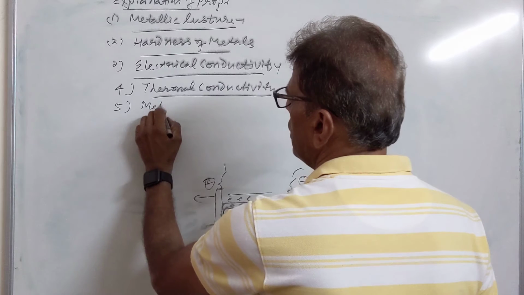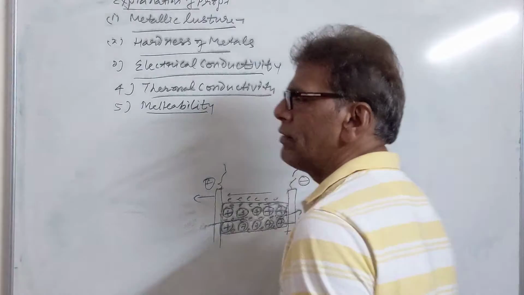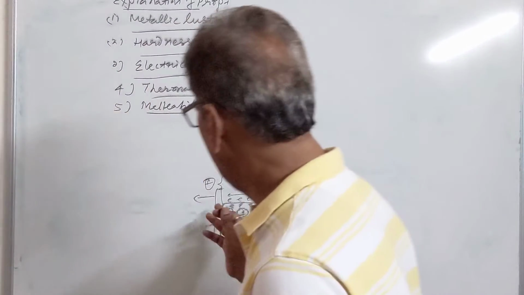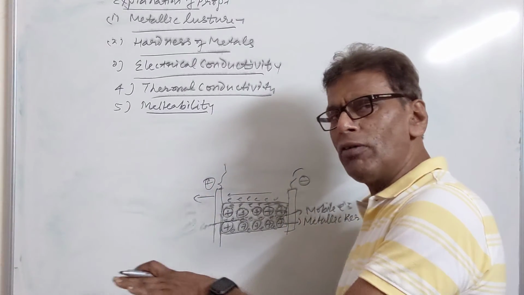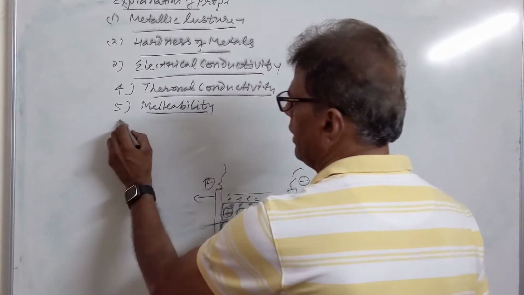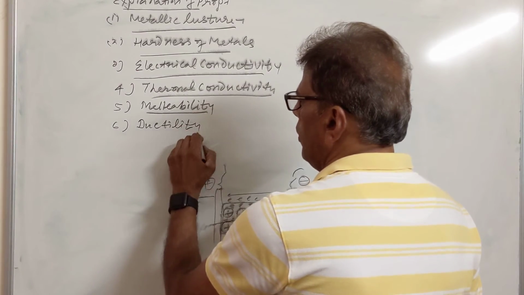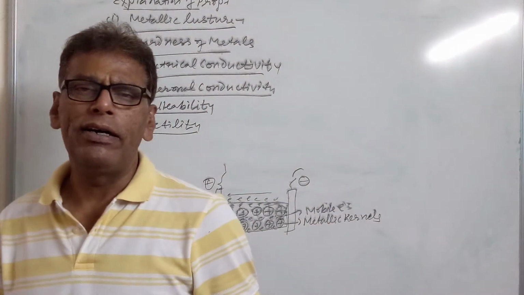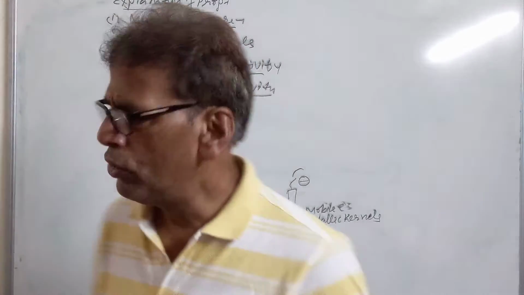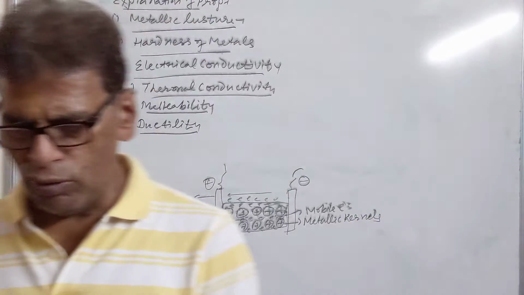Then we have malleability. Metals can be hammered into sheets. It is mainly because of the metallic kernel layers, which can slide over one another under external stress and result in the formation of sheets. Then we have ductility. Metals can be drawn into wires, by pulling them after melting. So it is again due to the sliding nature of the metallic kernel layers over one another.